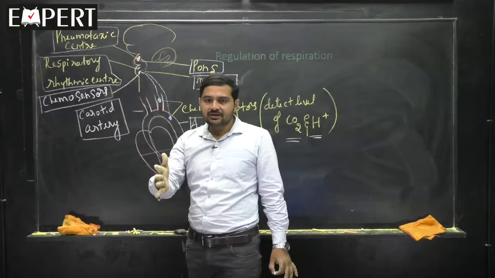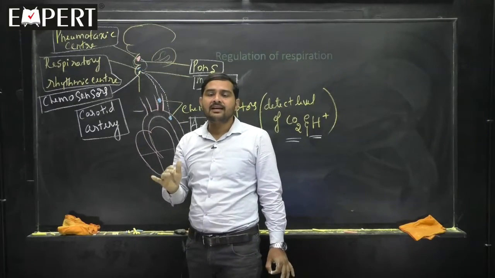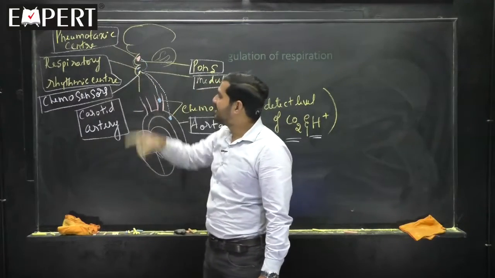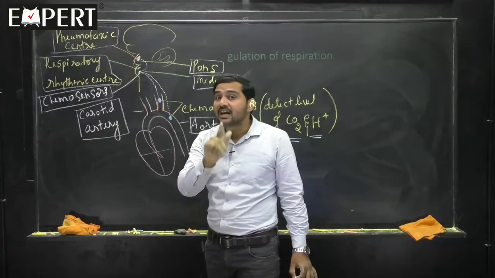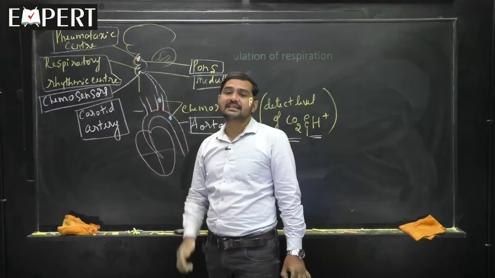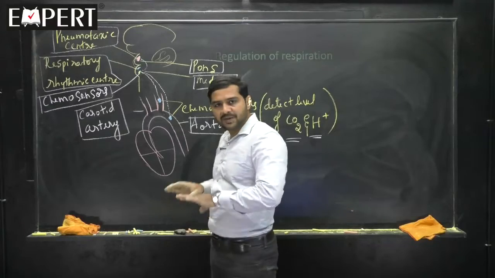Increase expiration, remove more CO2, and because of that, the CO2 level in the blood will decrease. Please remember, the pneumotaxic center will decrease the inspiration rate. That is a very important point. It is there in your exemplar book also, in your level 1 book also. Hope the matter is very clear.